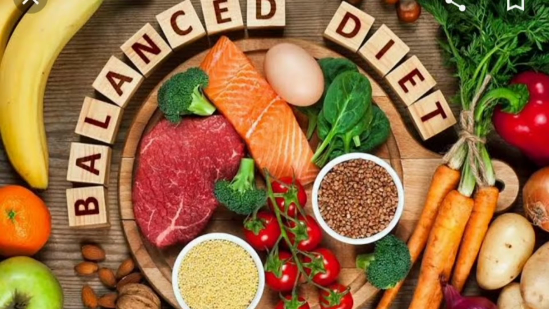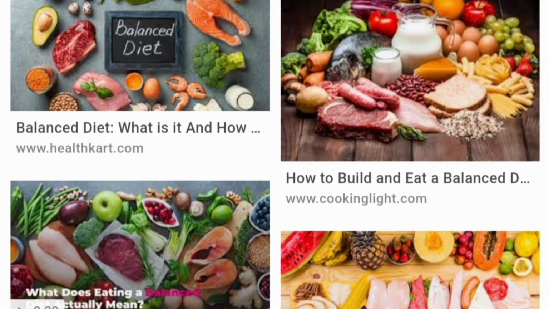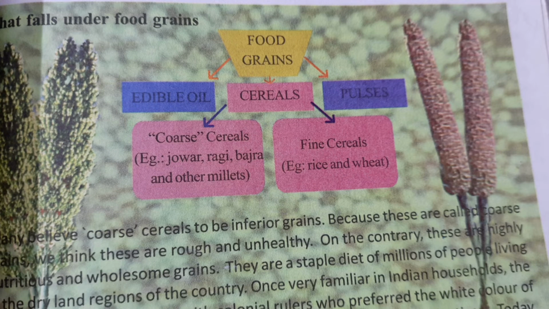Nowadays, people are very much aware of balanced diet. That is, our food should consist of all the vitamins, proteins, carbohydrates and minerals. So, they prefer fruits, vegetables, meat, eggs, milk rather than only rice and wheat. So, farmers also go for crop diversification to increase their income.